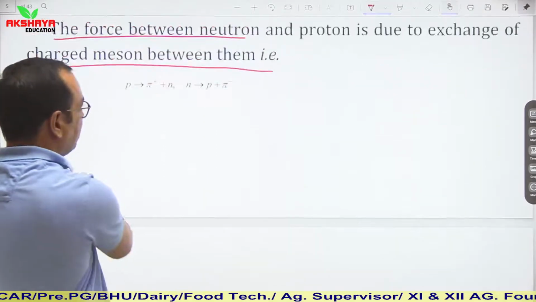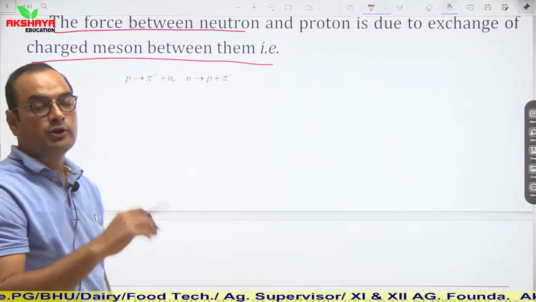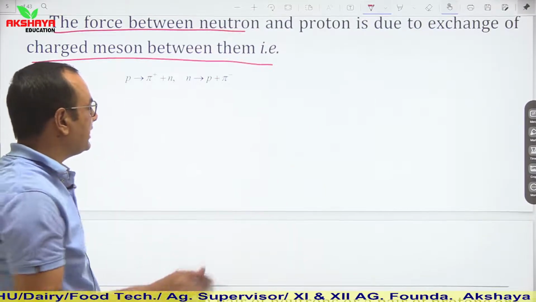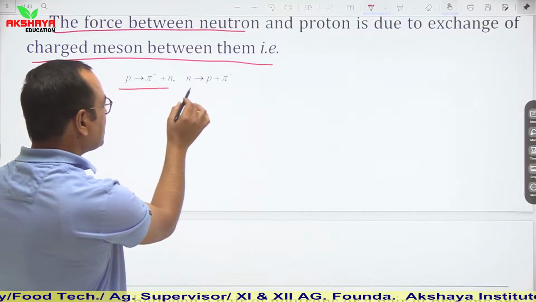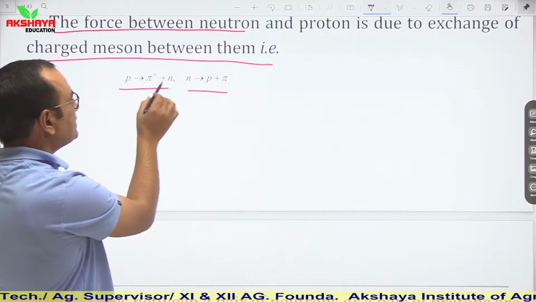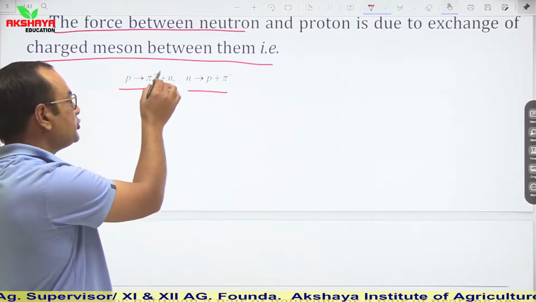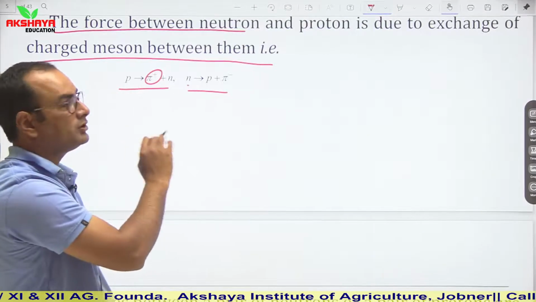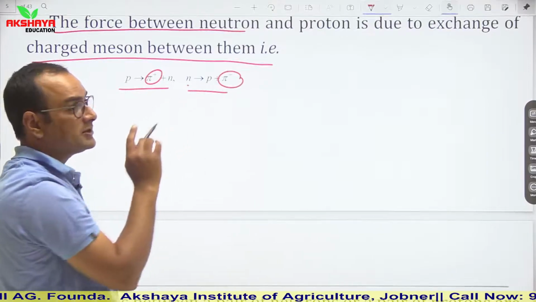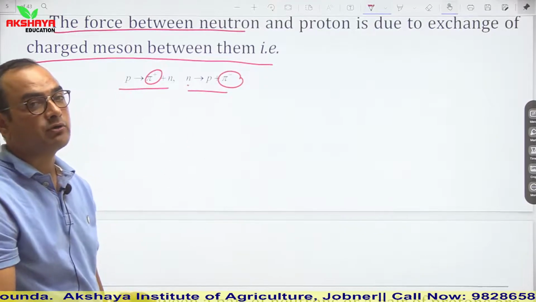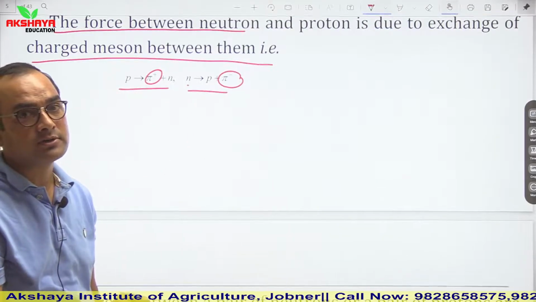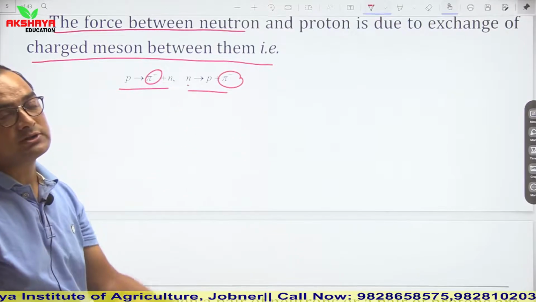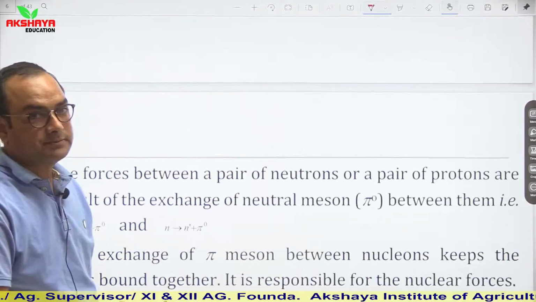If a proton is converted into a neutron, then positive pi mesons are released, and if a neutron breaks into a proton, then negative pi mesons. So the nuclear force between neutrons and protons is due to exchange of charged pi mesons.